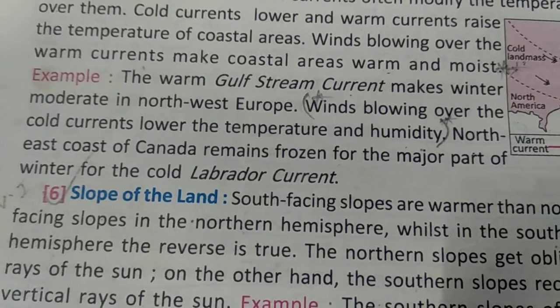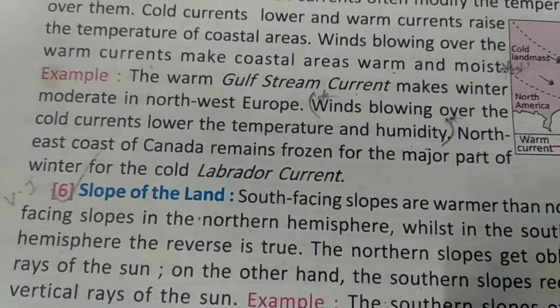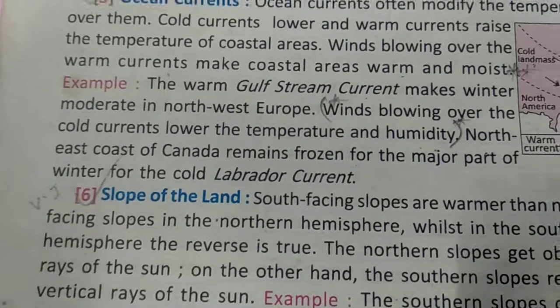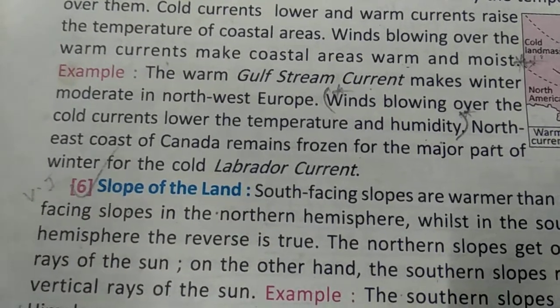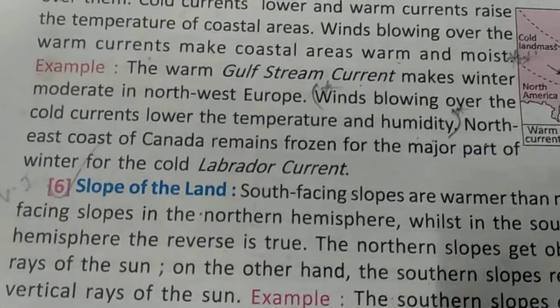The Gulf Stream, which is a warm current, makes the winter moderate in the northwest of Europe, whereas wind blowing over cold currents lowers the temperature and humidity.